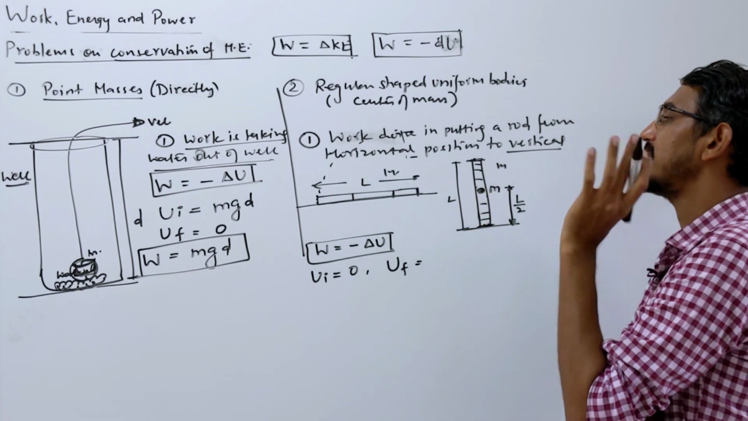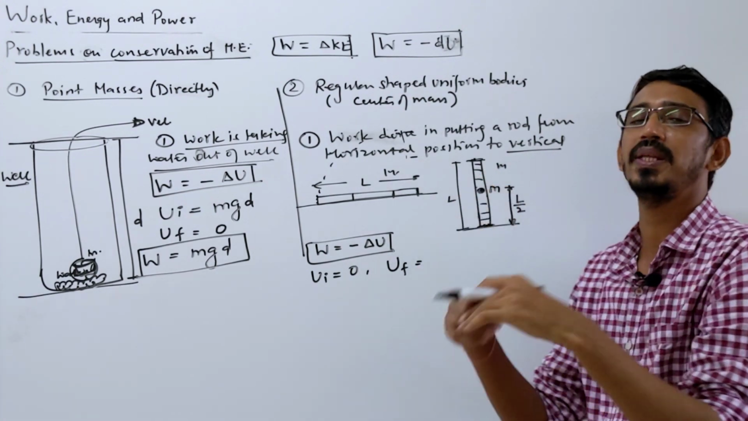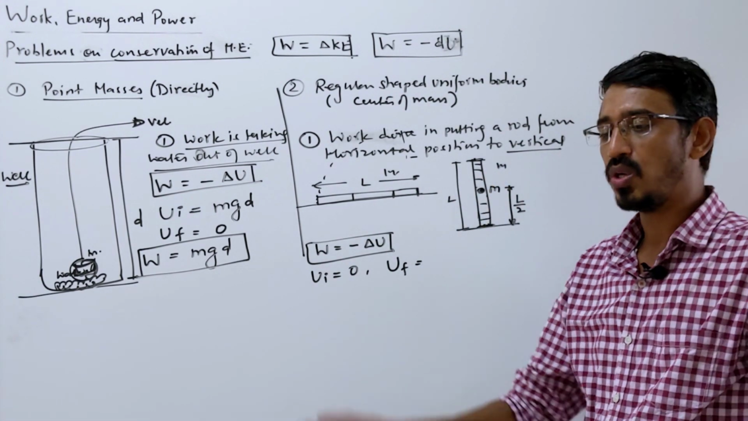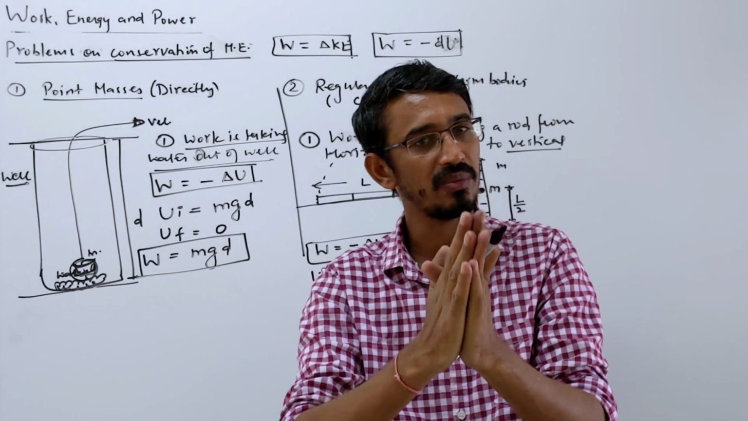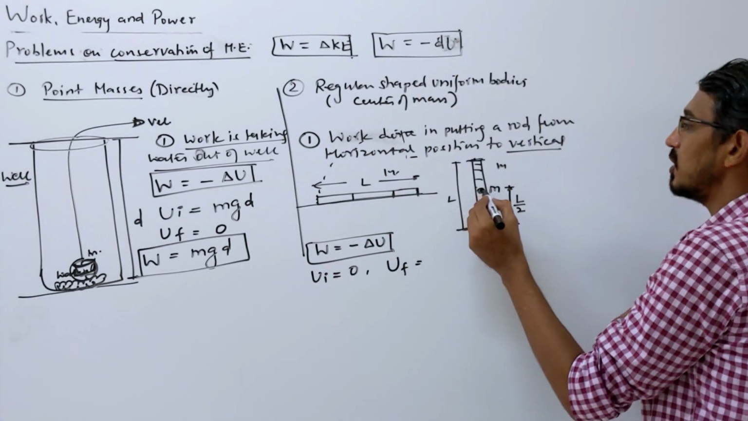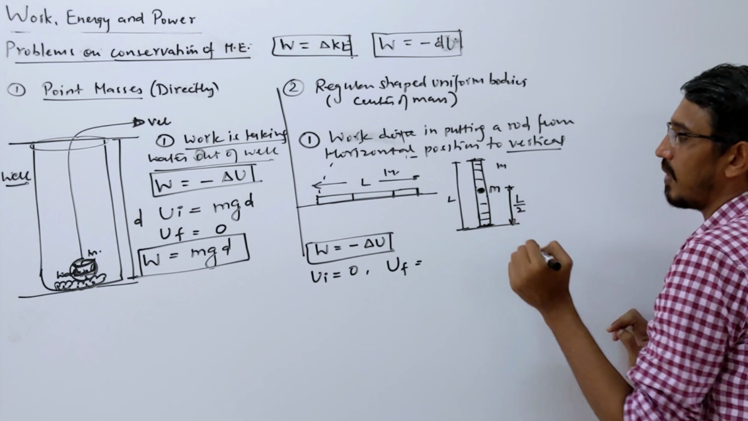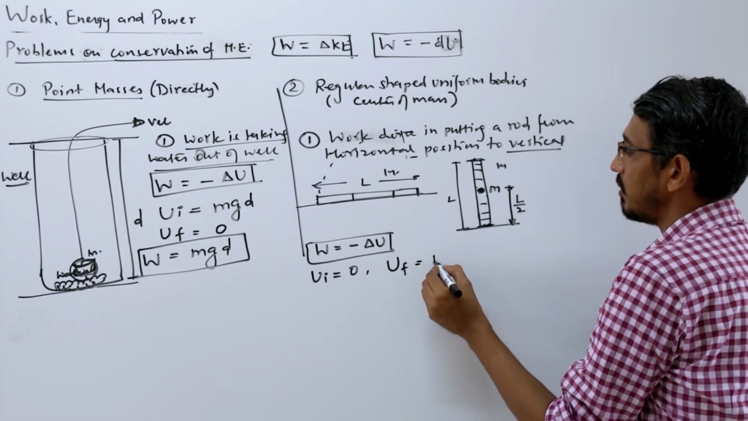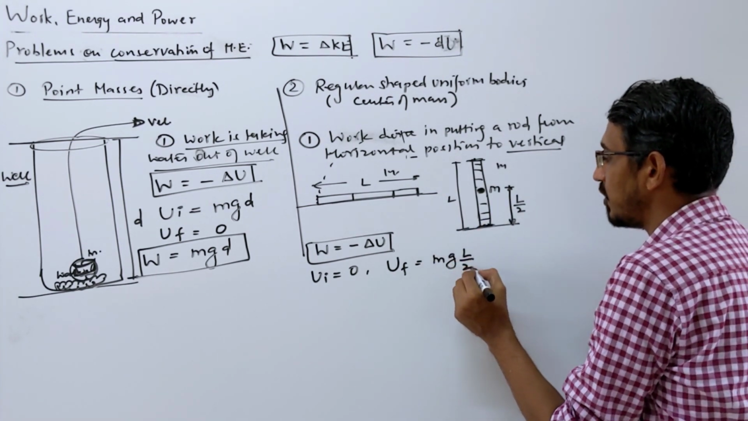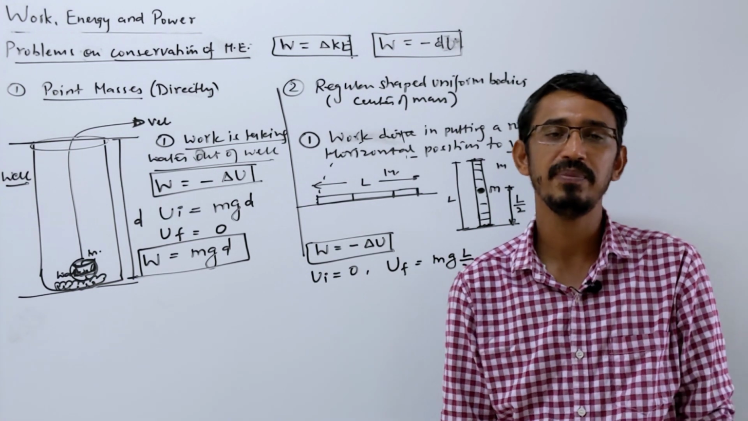So what do we do to make it simple? We take the center of mass. Suppose we are lifting the center of mass of this body, because the whole mass is concentrated at the center of mass. The center of mass is at that height from the ground. So what is the final potential energy? You say mg times L by 2, not mgL.